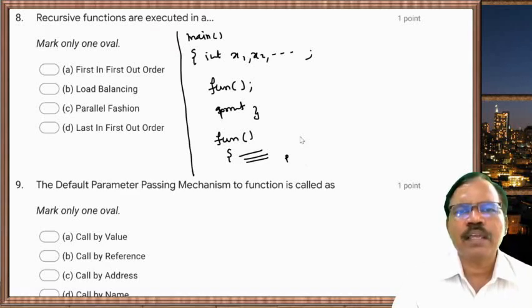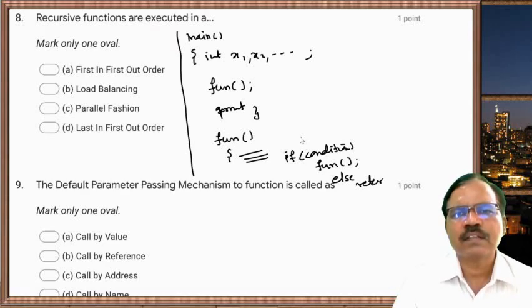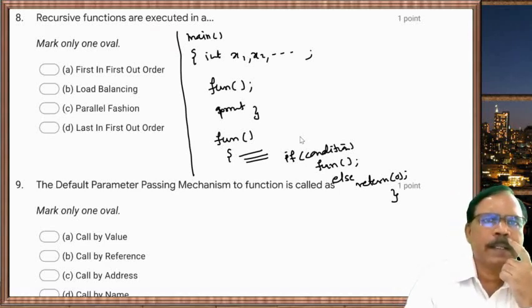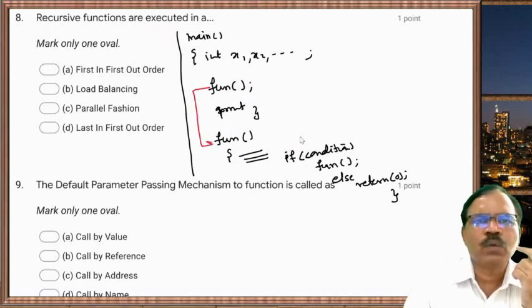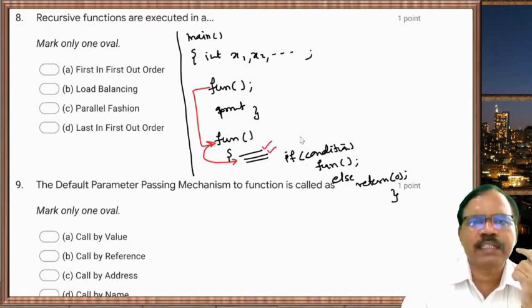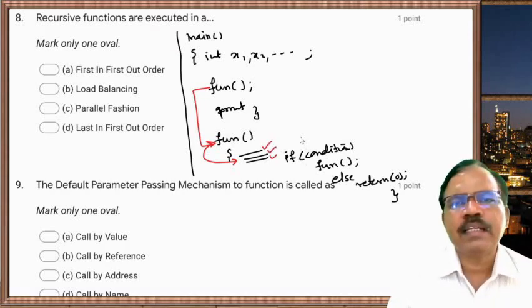and then we have an if condition, function call, else return, suppose 0. So see what happens here if we run this program. The function is called here, so it goes to the function, enters the function, executes the first statement, second statement, fourth statement, then it goes to the if condition. If the condition is true, the function is called again.